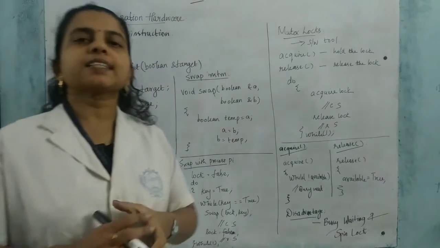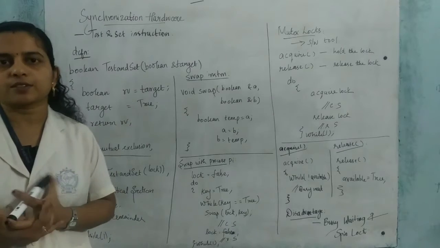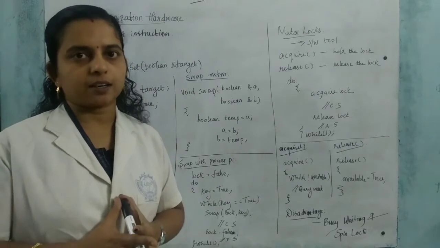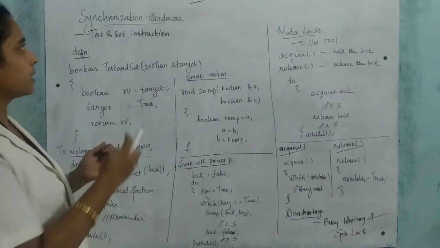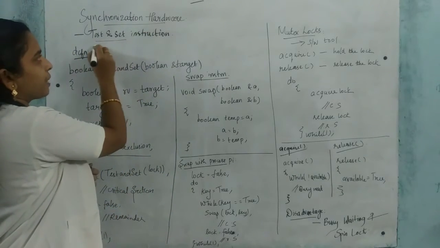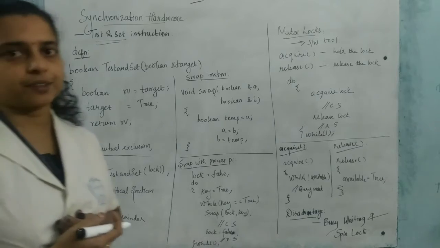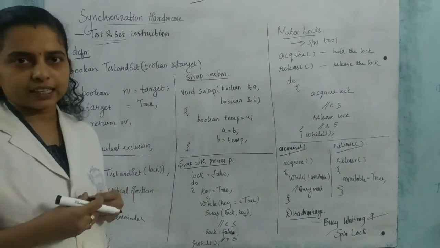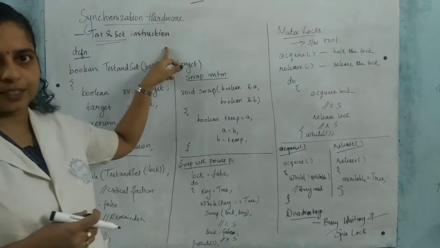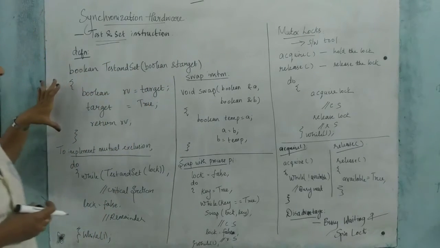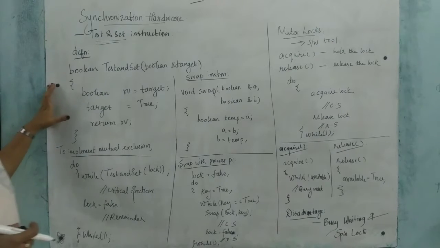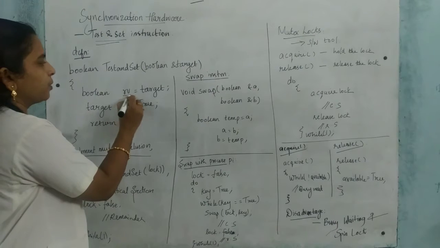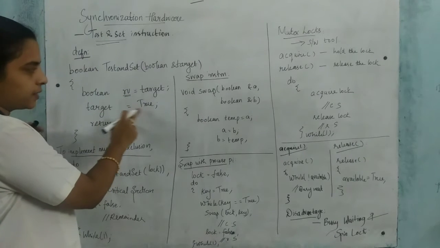Okay, so various synchronization methods already exist for inter-process communication and all. For synchronization hardware we have the test and set instruction. This is one of the instructions to solve the critical section. Here we can see the definition or the structure of the test and set instruction. Here we have the Boolean variable RB and target.